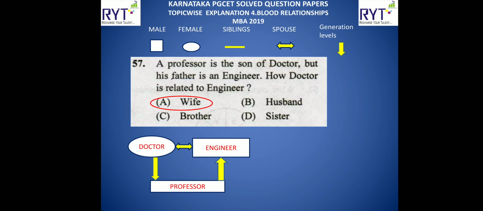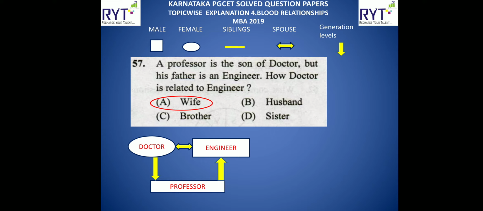Let us go to the next one. A professor is the son of a doctor, but his father is an engineer. How is the doctor related to the engineer? Let us have a look. Professor is the son of doctor. We will show this by a down arrow mark. Professor, we know, is male, so we'll represent it by a square or rectangle. He's the son of doctor. Doctor, we don't know whether male or female as of now.